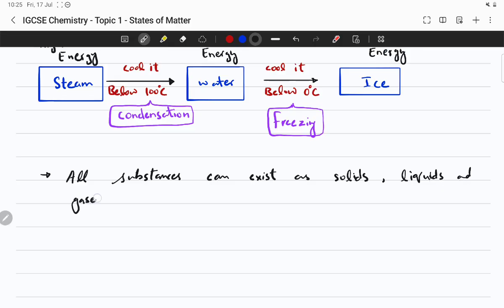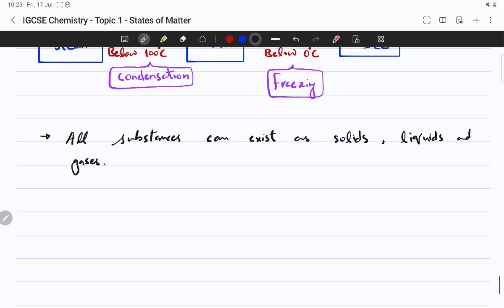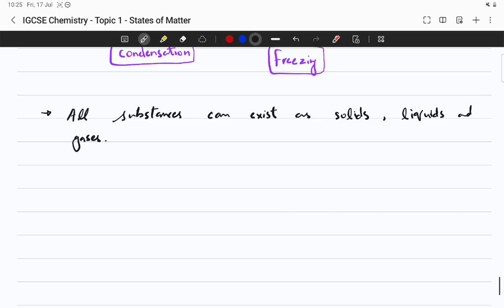All of them: ionic substances, molecular substances, elements, compounds, all of them. Even iron can be melted and it can even boil.